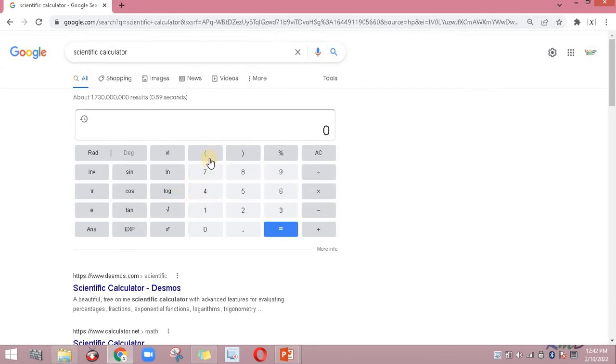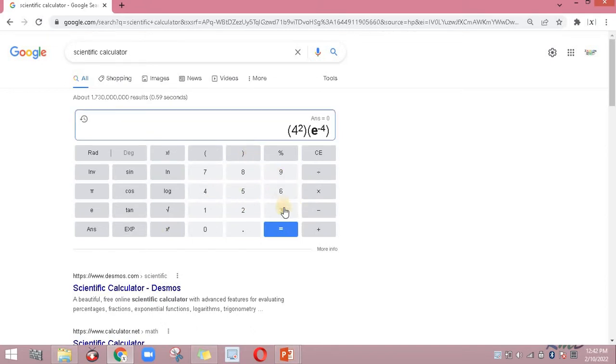So in our question, we have 4 raised to 2 multiplied by e raised to negative 4.